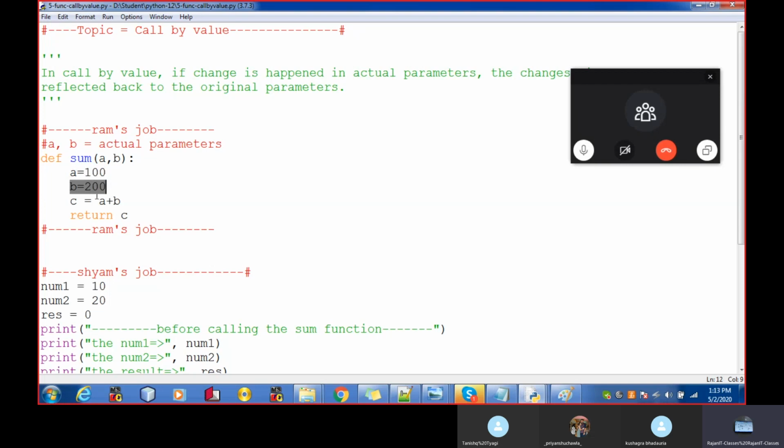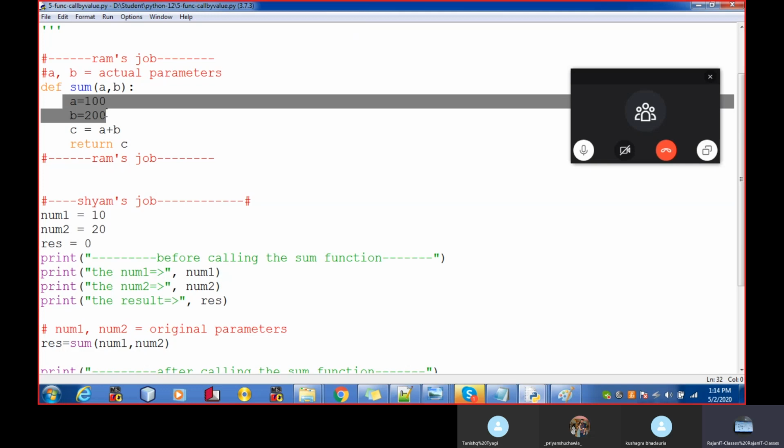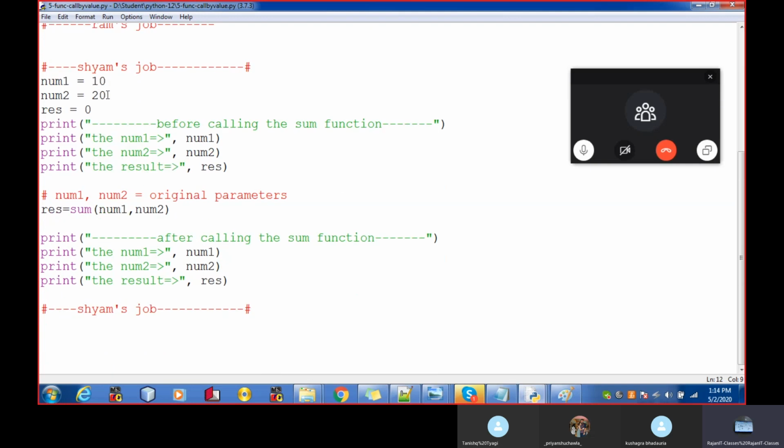It means from 10 to 100 and from 20 to 200. Now after calling this function, if I print the value of num1 and num2, will it print 100 and 200, or will it print 10 and 20?